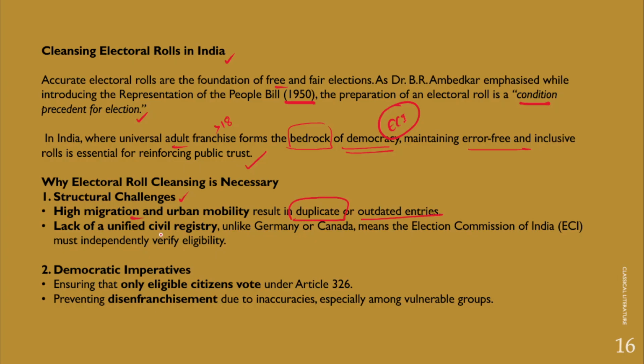Secondly, lack of a unified civil registry. For example, in countries like Germany and Canada, they have a unified civil registry. So that means ECI must independently verify the eligibility of the voters. Secondly, the democratic imperatives which exist. For example, ensuring that only eligible citizens vote under Article 326 of the Indian Constitution. So therefore, preventing disenfranchisement due to inaccuracies, especially among vulnerable groups.